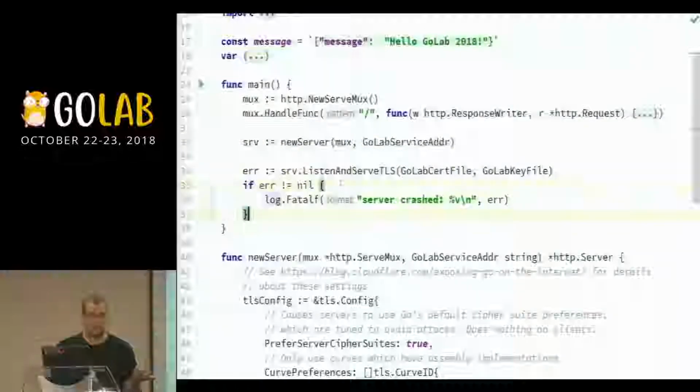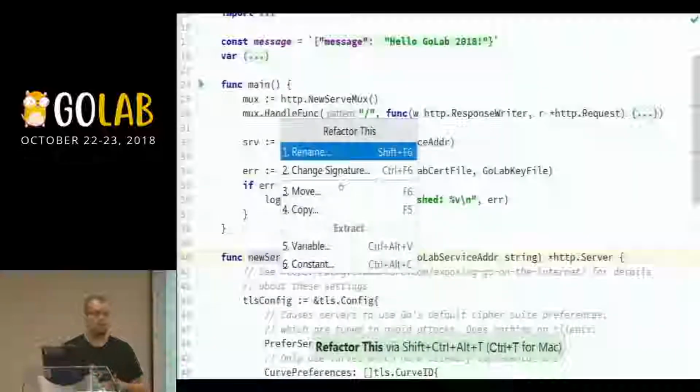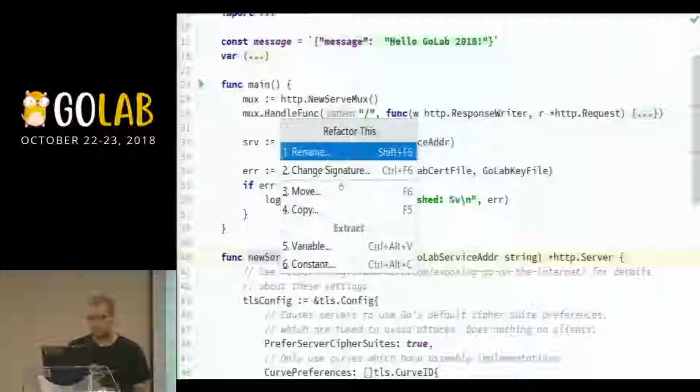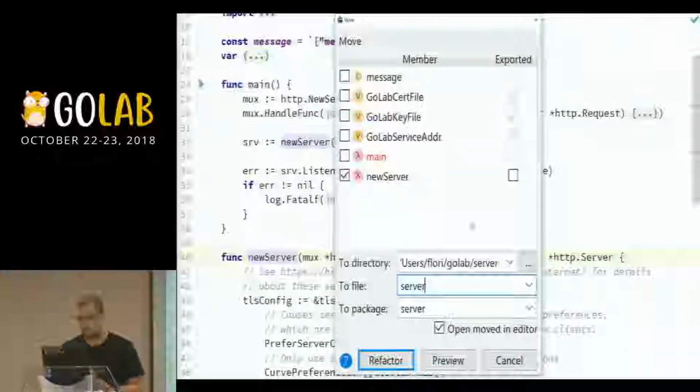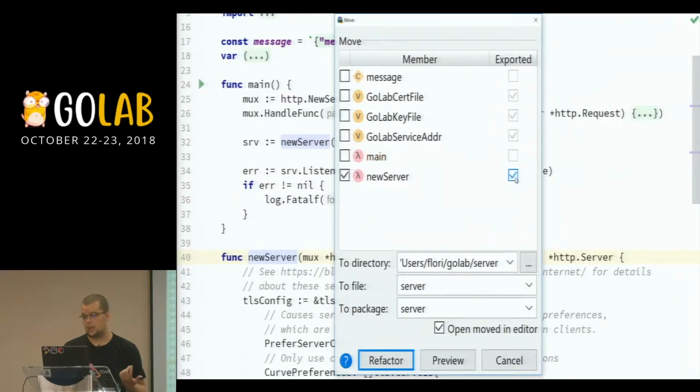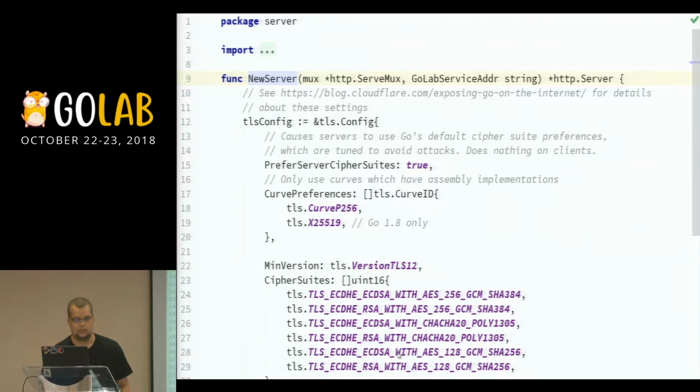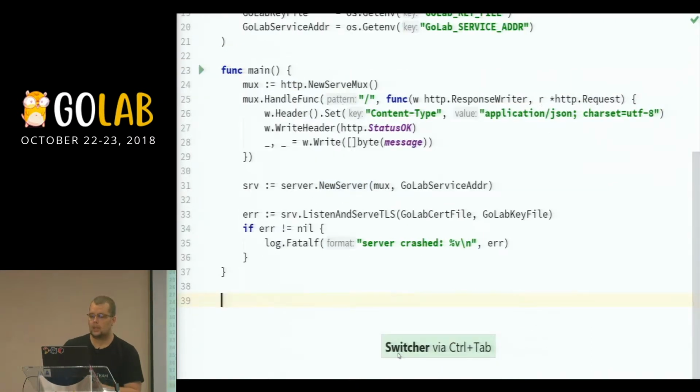And as I said, I'm going to reuse this a lot. So rather than reuse this only in my current code, because I'm in the main package, let's move this one to a different package. Let's say I'm going to move this one to a server package, right? And what else do I need to do? I need to export this one so that it's actually available from the main function, right? So now I have all the server init part separated from my main code, right? And if I go back here, I have a bit more clean code that I can look at.